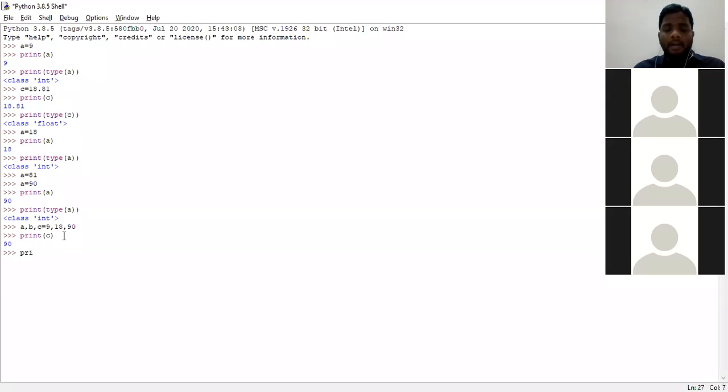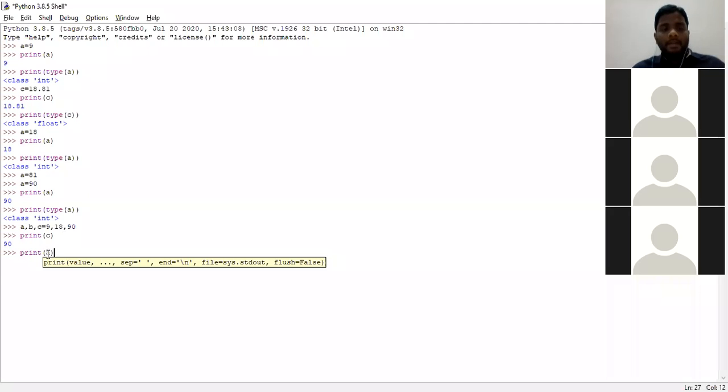Okay. Next, I want to check the value of A. Again, someone please unmute and tell me what is the value of A. 9, sir. I don't want common answers. Please, all of you be activated. I am getting repeated answers from only some persons. I want 100 persons to be actively participating. Even though it may be a wrong answer, please actively participate and tell me some answer. Print A. The value of A is 9.